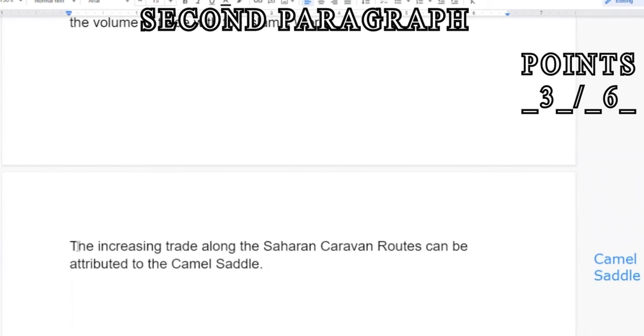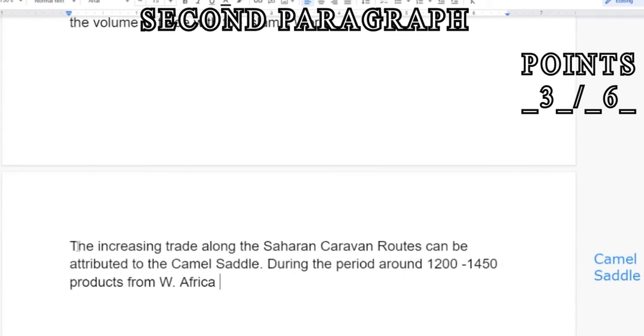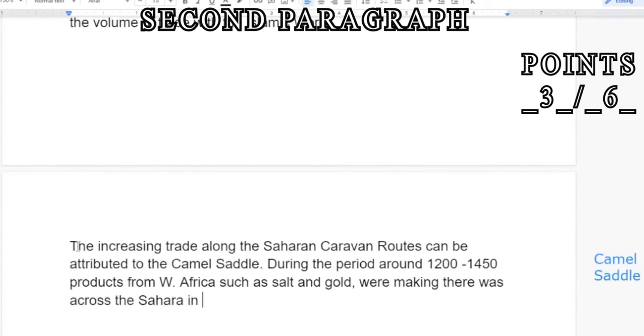Our first example, although it does not have to be super specific since we're already talking about the camel saddle, I'm going to say something like, during the period around 1200 to 1450, products from West Africa, such as salt and gold, were making their way across the Sahara in increasing volumes, right?